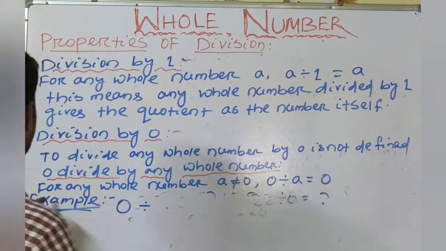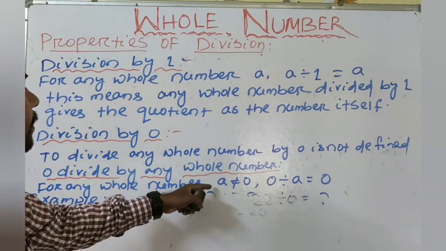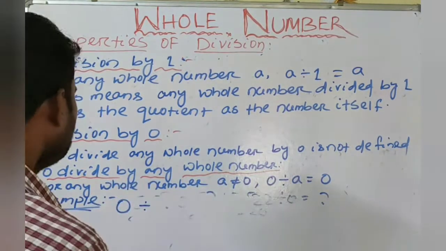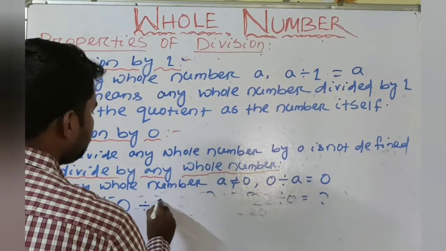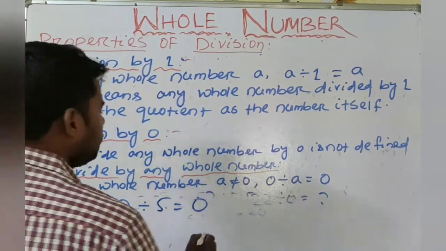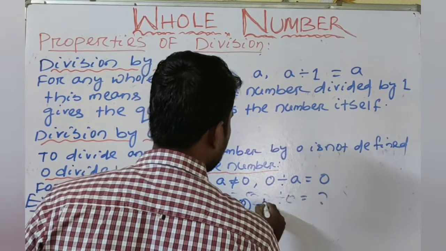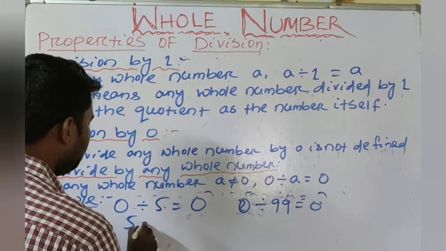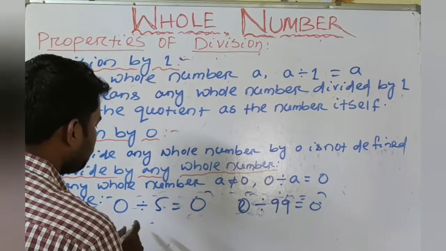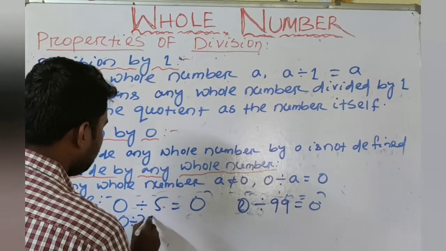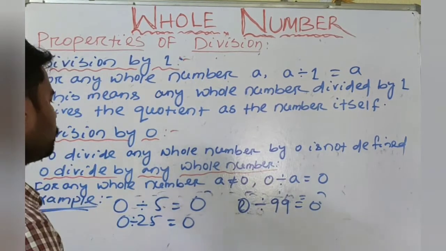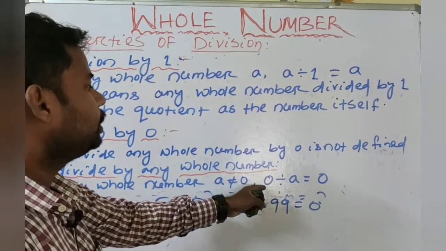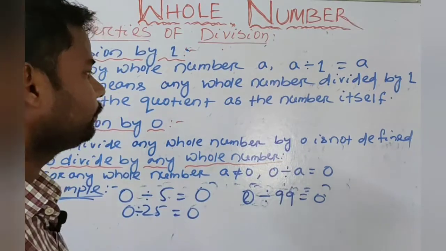Next we know 0 divided by any whole number. For any whole number, suppose A not equal to 0, then 0 divided by any whole number is always 0. So when we divide 0 by any whole number, suppose 5, it is always 0. We will take another example. 0 divided by 99 is equal to 0. 0 divided by 25 is equal to 0. So for any whole number A not equal to 0, 0 divided by A is always 0.